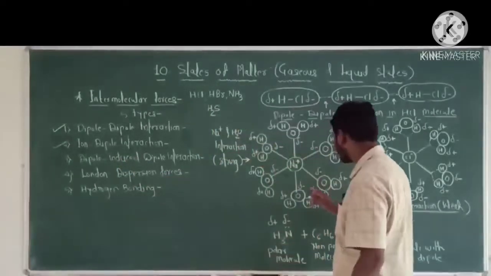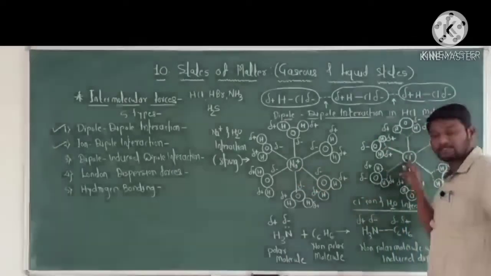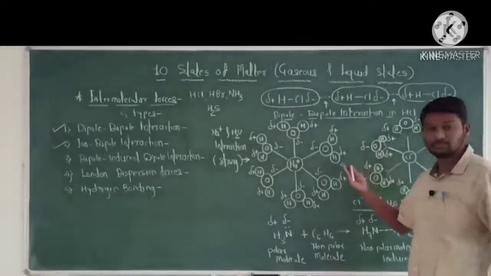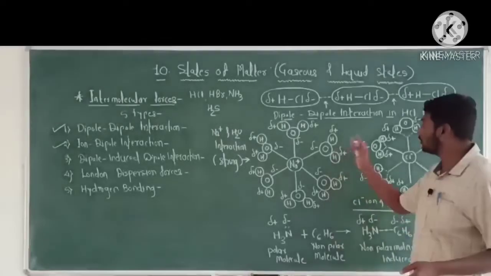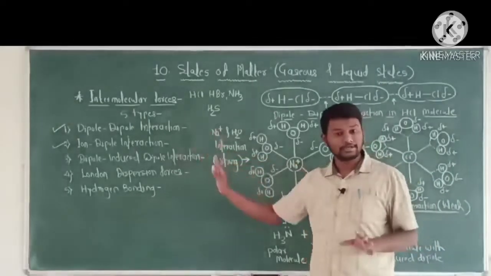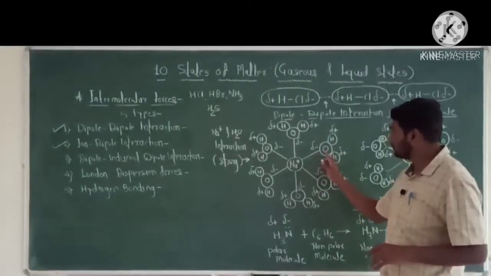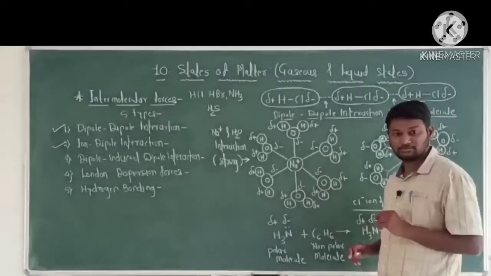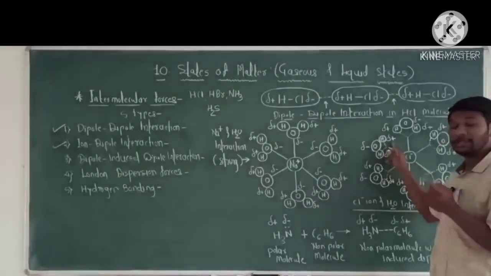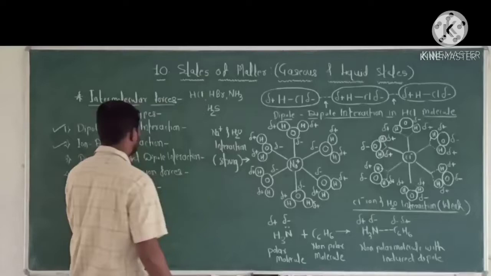Let's see here. This is the positively charged ion, the cation, and this is the negatively charged ion, the anion. These ions interact with the oppositely charged ends of a polar molecule and generate the interaction. This cation interacts with the negative end of the polar molecule, and this anion interacts with the positive end of the polar molecule. Such interaction is called ion dipole interaction.